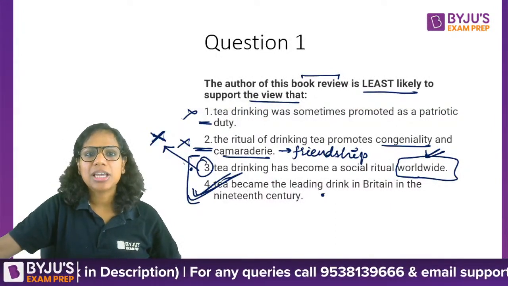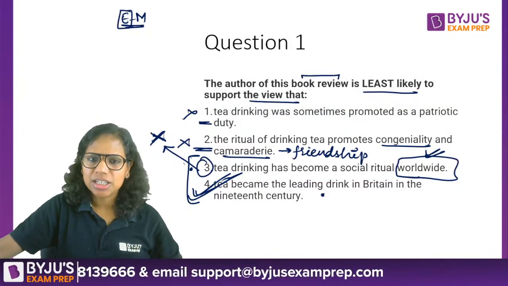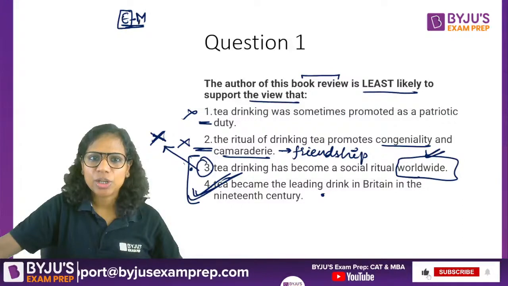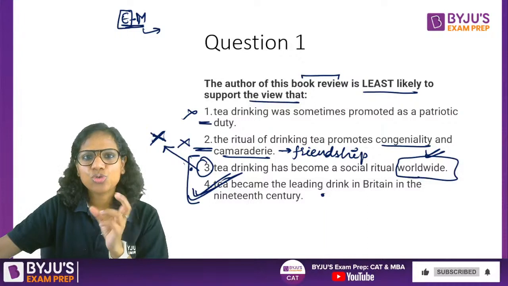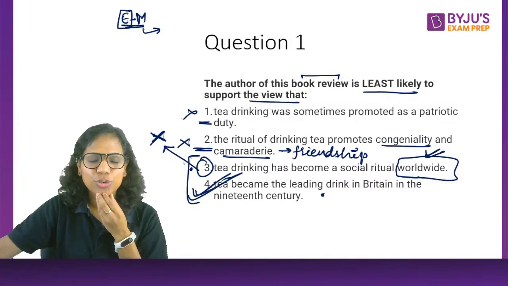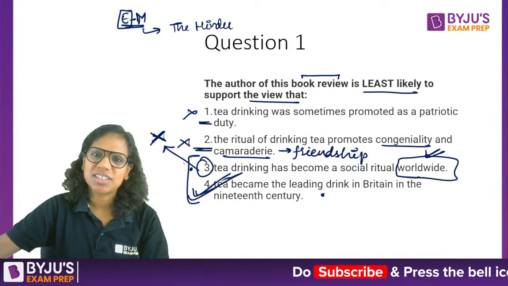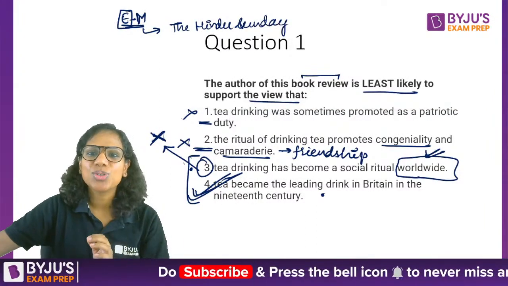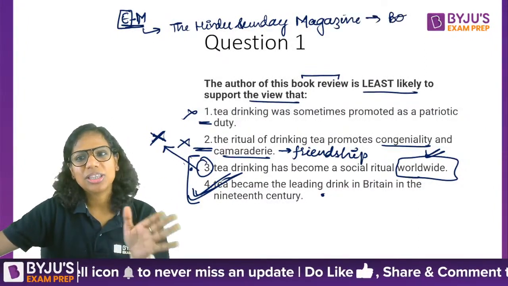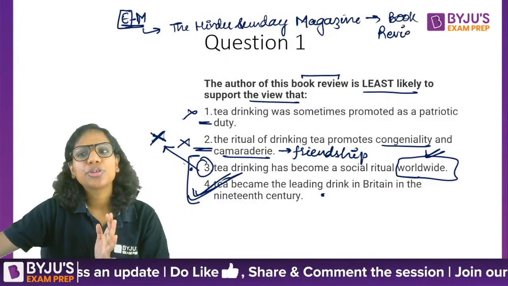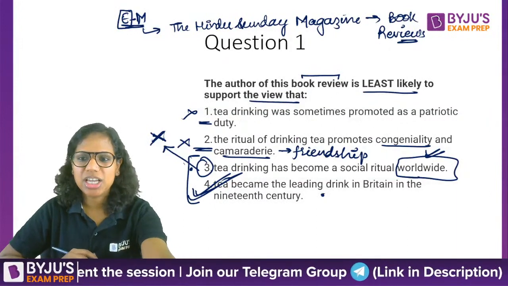The language of this RC passage is easy to moderate, if you ask me. It's not exactly very easy. It's not your newspaper style language. But this language matches what I've read in a magazine that used to come with the Hindu. I haven't bought it for a long time, so I don't know if it's still there. The Hindu Sunday magazine has a lot of book reviews. I'm not saying that this is from it, but that used to have a similar kind of language for its book reviews, the one that we are reading right now. So I would not call it difficult as such. Good. 4 is the answer.